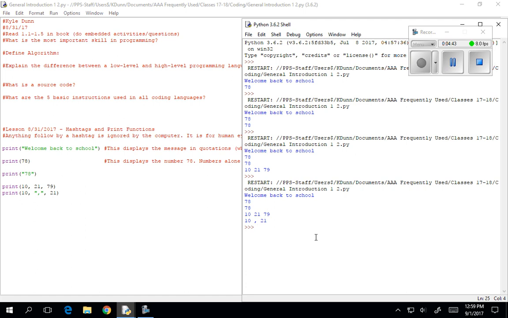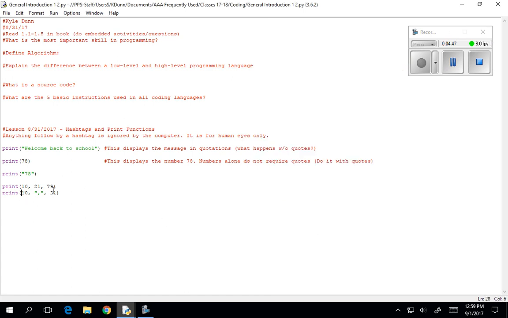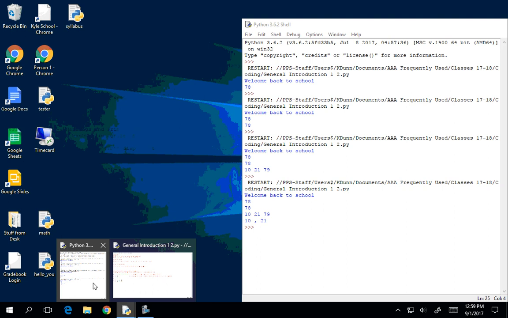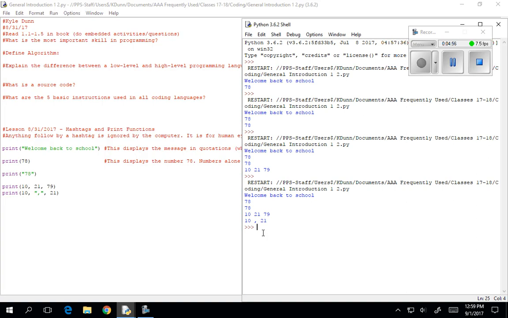Just put the quotes just on the inside of the parentheses, on the whole thing. Oh, I see what you're saying. Okay, let's do it. And by the way, if you want to just test these things out and not just do them over and over again, you can actually just do this in the shell. You don't have to write print in it, okay? But what if I do this, right? If I say 10, 21, 79 like this, and I can run it in the shell, and that looks a little bit better, but it gave me those, which is a little weird. Right? Like, what? Come on.